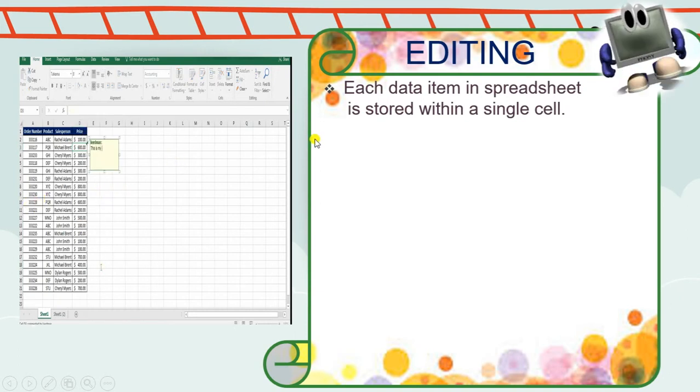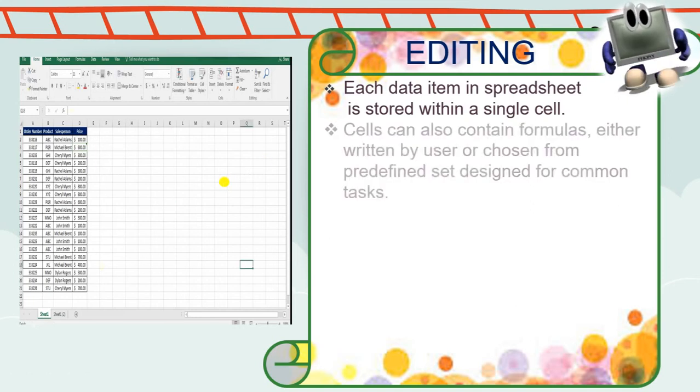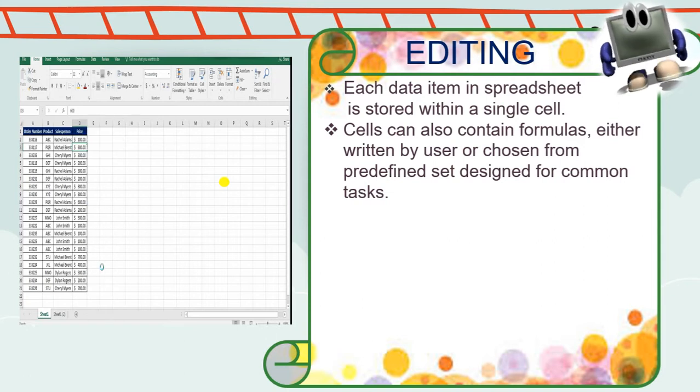You can store any value in these cells. Cells can also contain formulas, either written by the user or from the predefined sets. You can write your formula here in these cells, or there are already made formulas that you can use in your problem solving.